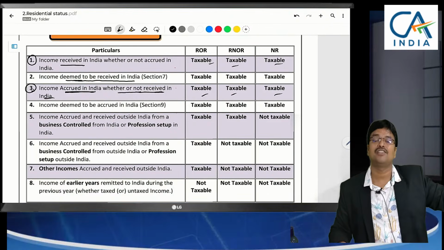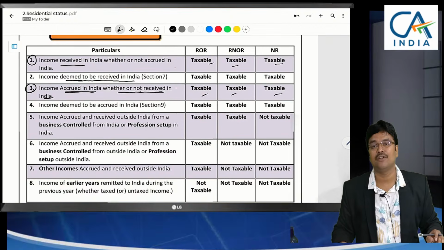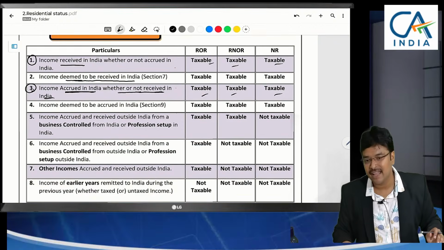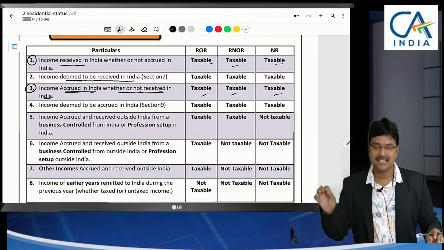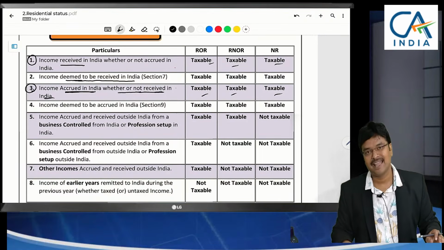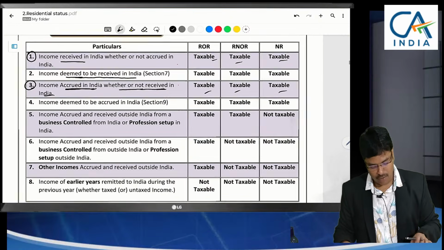Sir, the foreign country is also levying tax, sir. Then what do we need to do? We have to compare the DTAA and then we have to follow either the exemption method or the tax credit method. This sentence is common for all the things. Again and again I will not repeat. So now let me conclude.